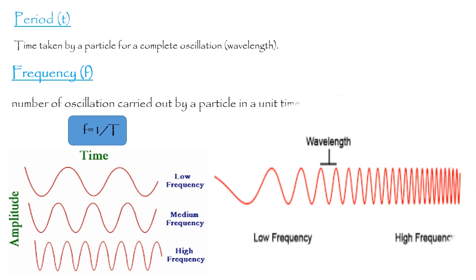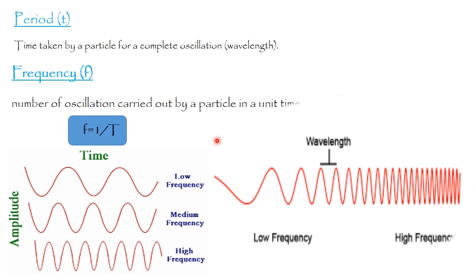Frequency is the number of oscillations carried out by a particle in a unit time. Okay, so by dividing 1 by the period, we can get the frequency of that wave.